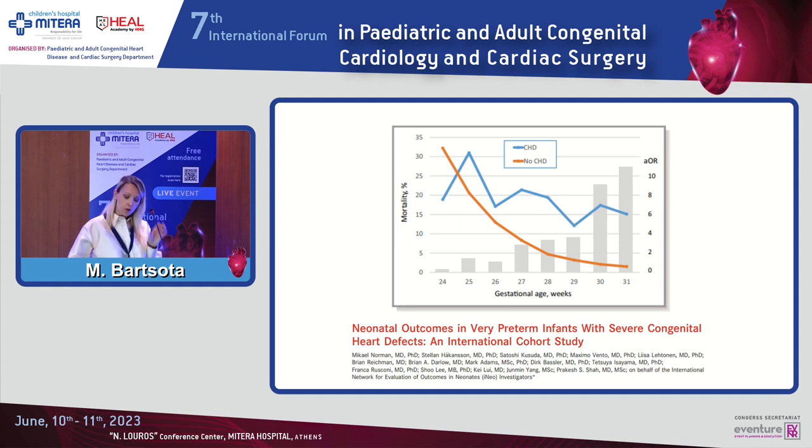Another study focusing on the extremely or very preterm babies, and the line showing the mortality rate across different gestational ages. The blue line is in the patients with congenital heart disease, and the orange in the patients without congenital heart disease. And we see that as gestational age advances, in the neonates without congenital heart disease, the mortality significantly decreases. However, in the patients with congenital heart disease, we have some decrease, but then it remains stable.